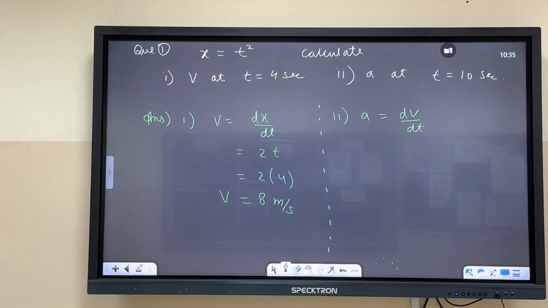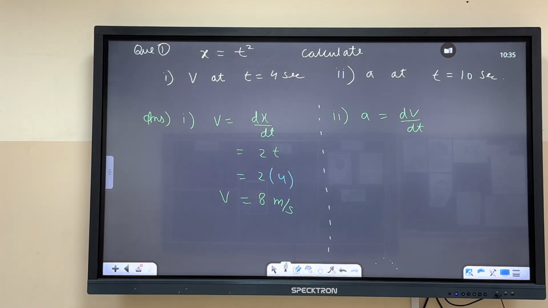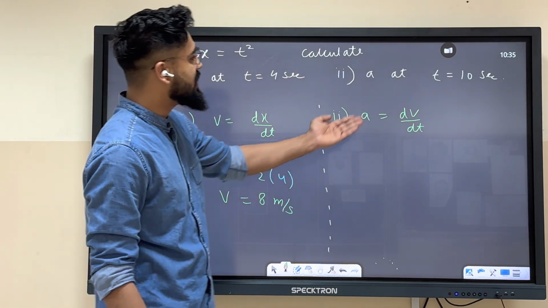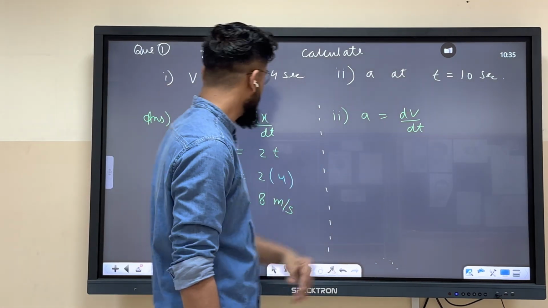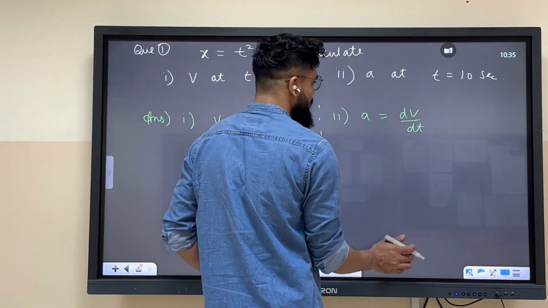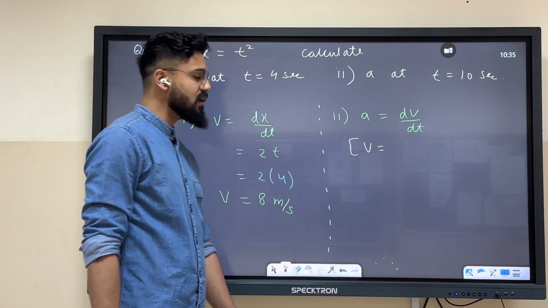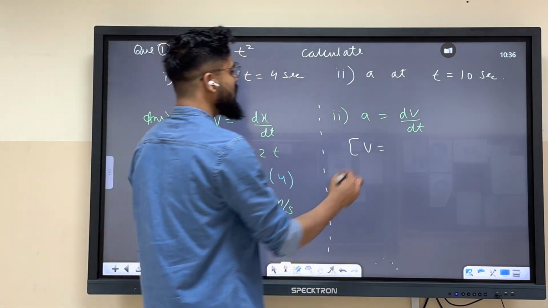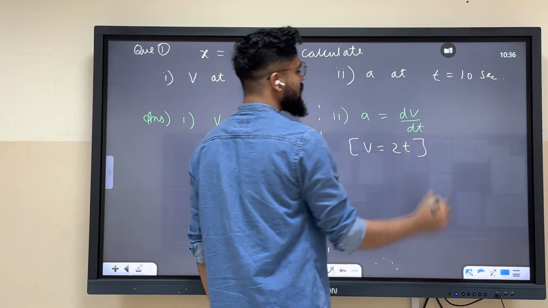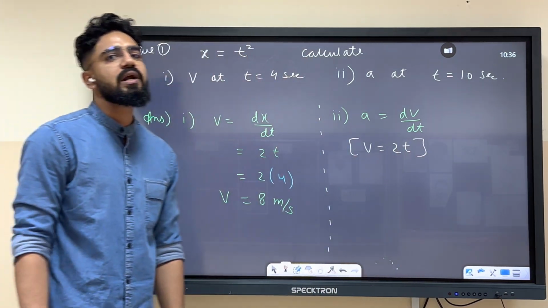Now your acceleration is dv by dt. So don't you think that to differentiate velocity, we should first calculate velocity? We already did it. Velocity from here, which we just calculated, is nothing but 2t.